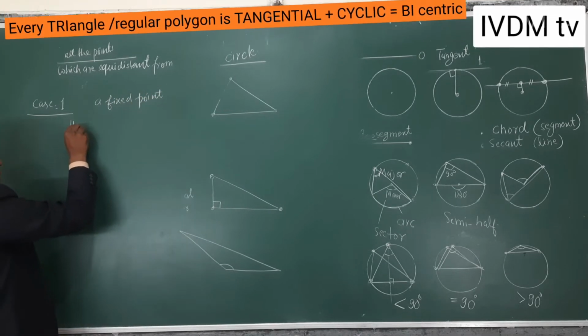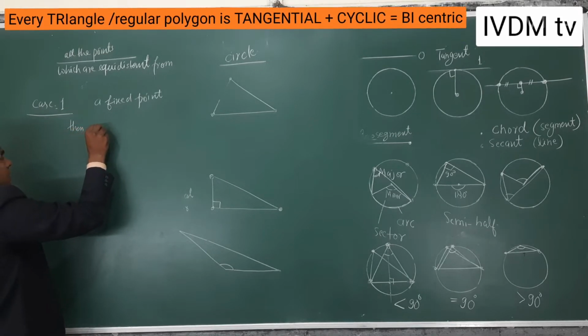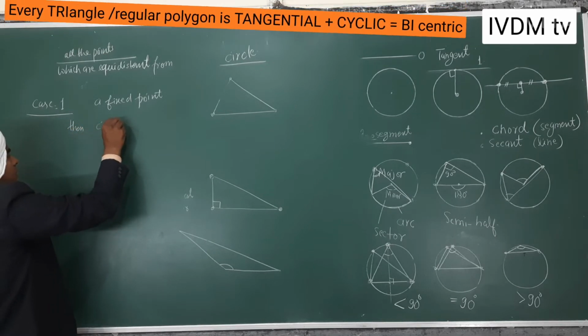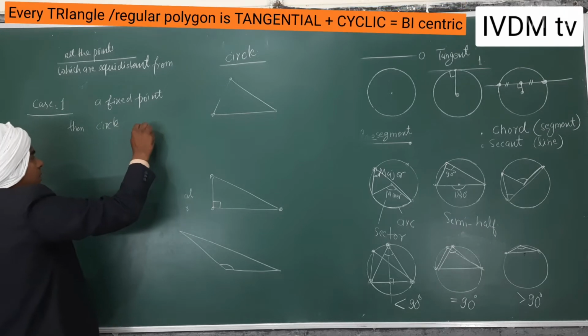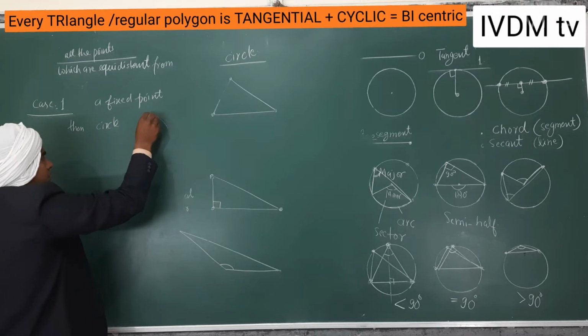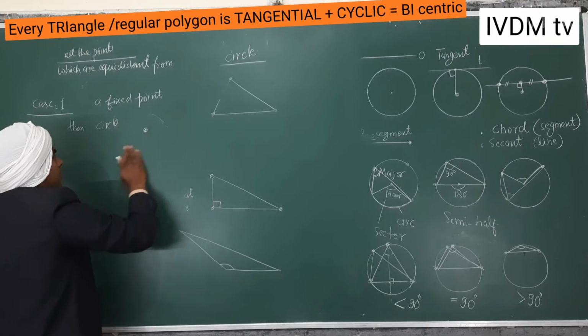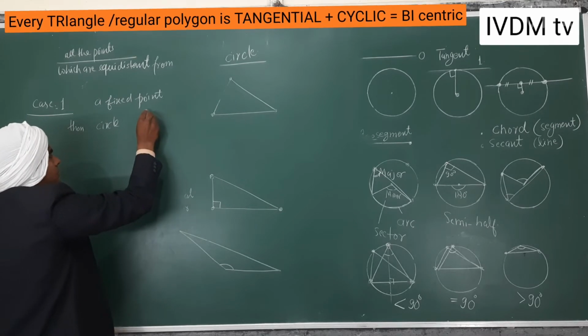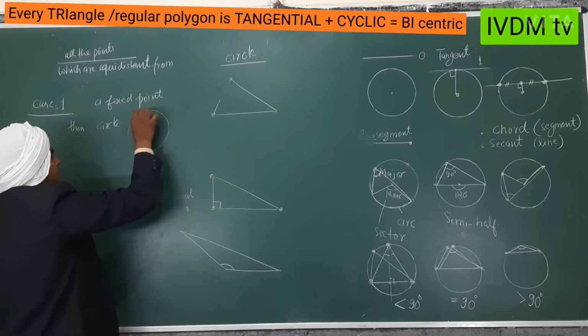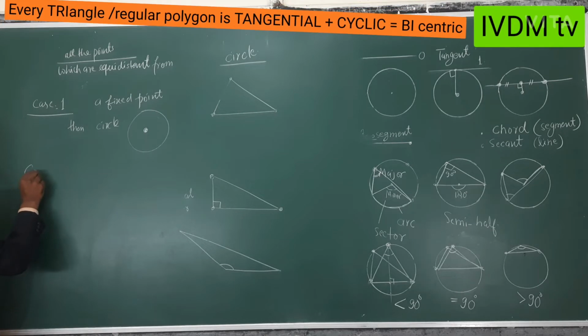Then you have a circle. Circle means this is the fixed point and all the points on the circle are equidistant from it. Okay, this one, case number 1.